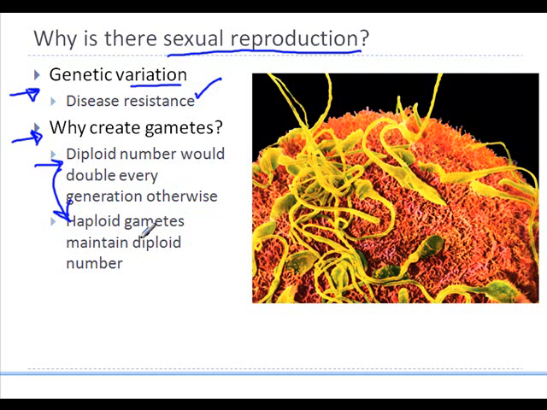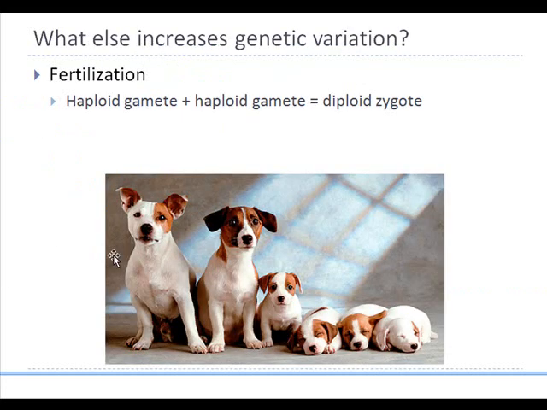So there would be a constant increase in the chromosomal number. And in biology, we believe that each species is maintained because of its chromosomal number. So, for example, these cute little puppies that are formed here will have the same chromosomal number as the parent dogs that are up here.